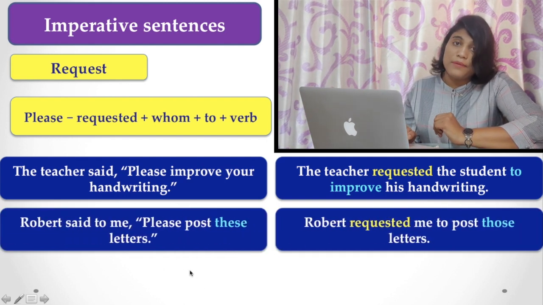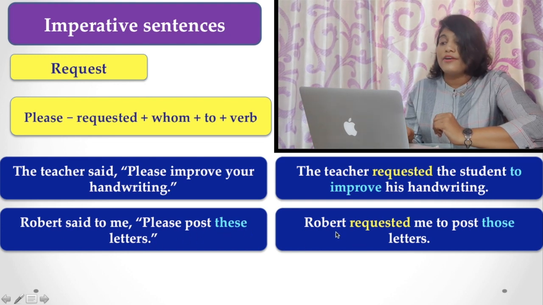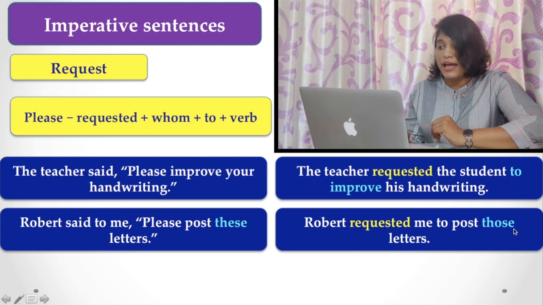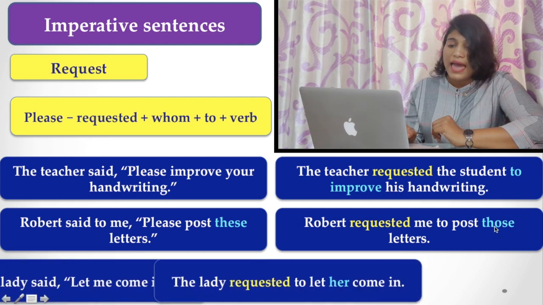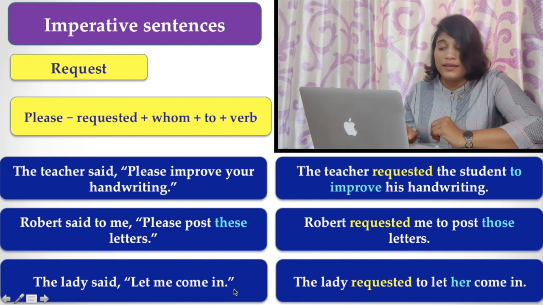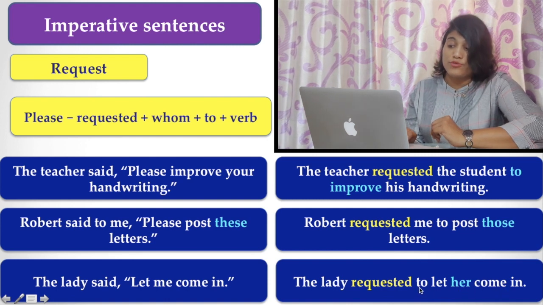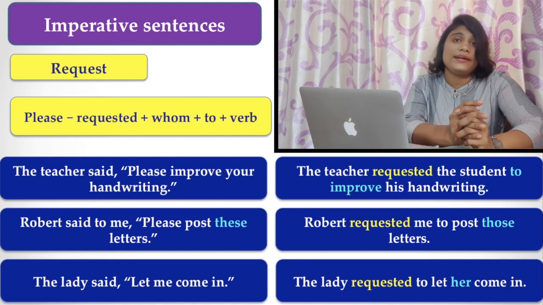And here are more examples. Robert said to me, "Please post these letters." Robert requested me to post those letters. Here, look at that thing. That is, these becomes those. And the lady said, "Let me come in." The lady requested to let her come in. You have to put to before let her come in. So all these are the rules about the imperative sentences.